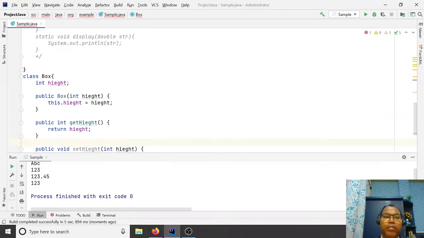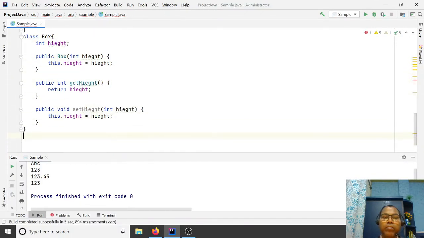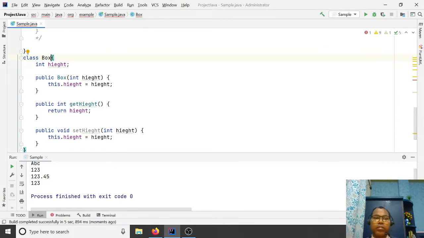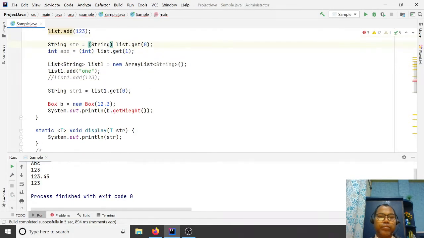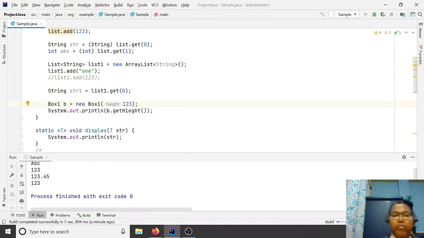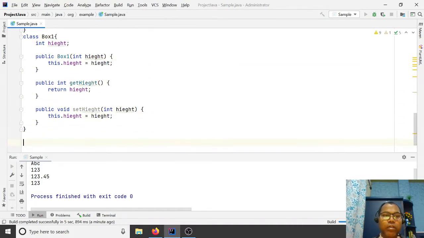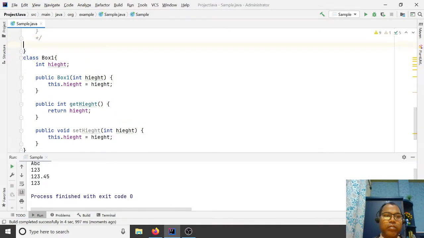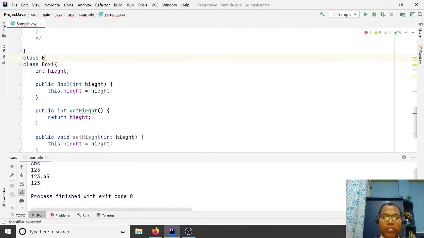The class is predefined. So how to change it to generic? How to write a generic? Just like that, I rename Box to Box1, and here this is not allowed. So that's Box1. Let's see how we are now going to write a generic class Box.